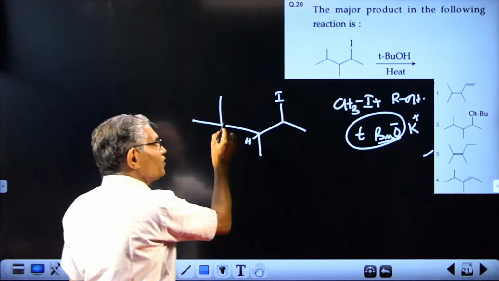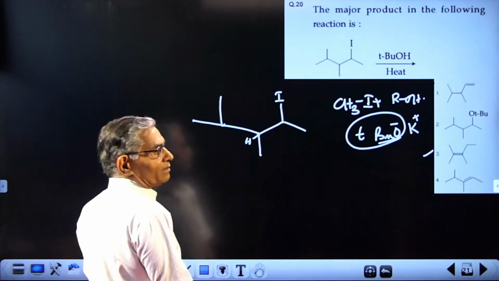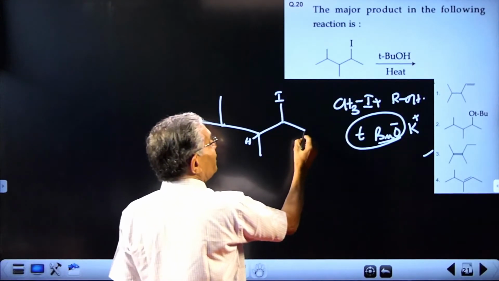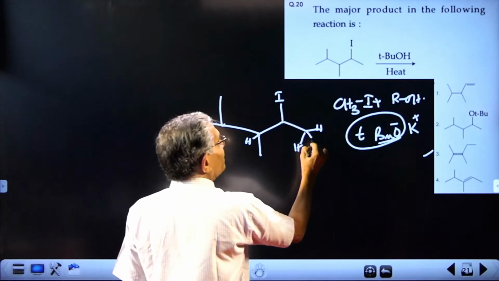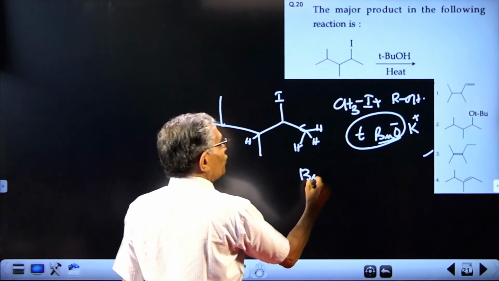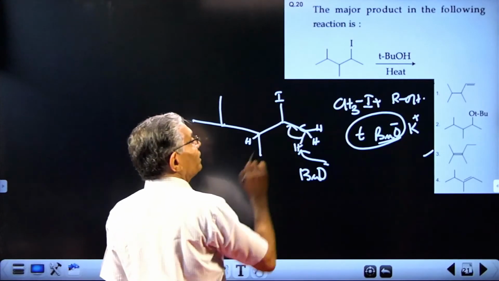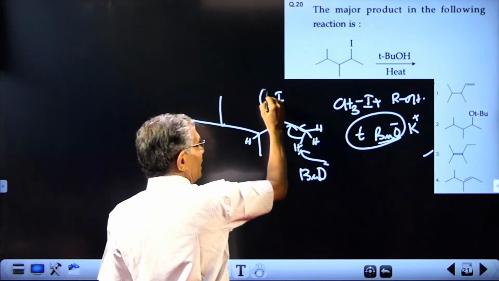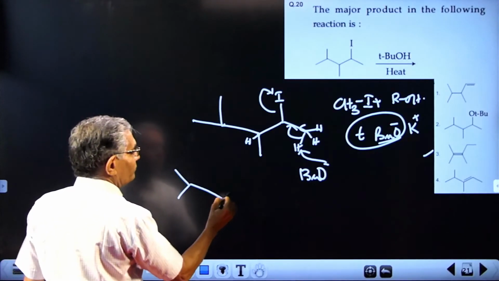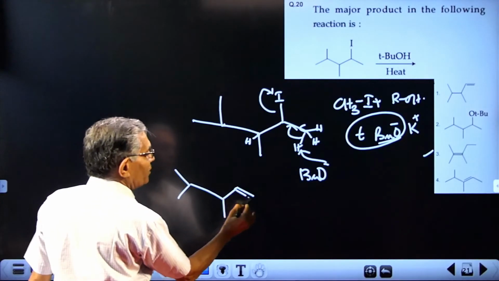It cannot attack this also. Even if it is attacked, nothing will happen because the iodine should be at the beta position. So that is not possible. So if this is there, the most probable answer will be, see there are 3 hydrogen atoms there. This is CH3. With this bulk, the butoxide anion can attack this one. So it attacks the hydrogen. Hydrogen comes, electrons are shifted like this and iodide leaves. So the expected product will be this one. Iodide gone, this is the product expected.